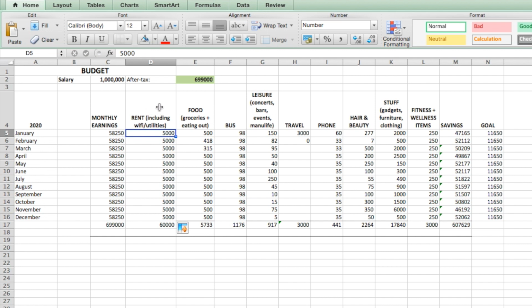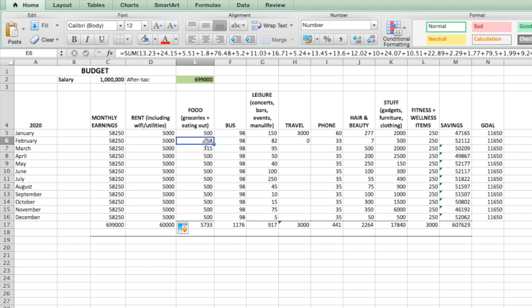And then I have a rent category because I'm a renter. Again, fictional, I do not pay $5,000 a month on rent because that would suck. So food, I have a food category that makes up a big portion of my life. And this is actually a non-fictional number here.